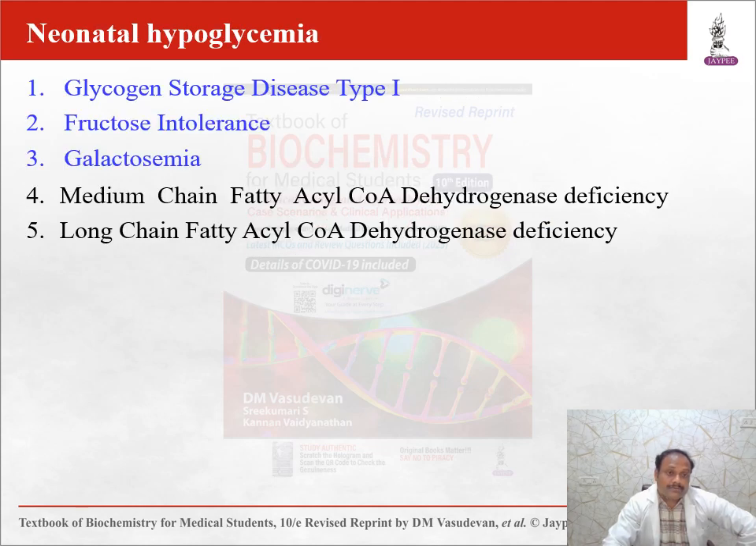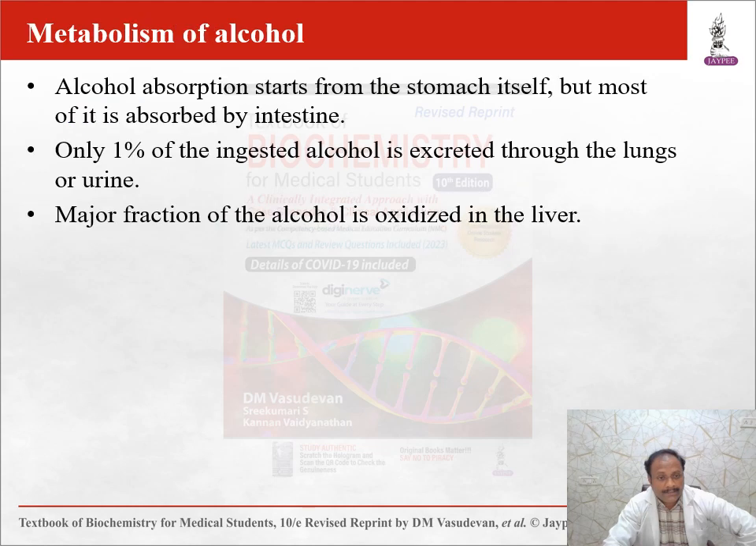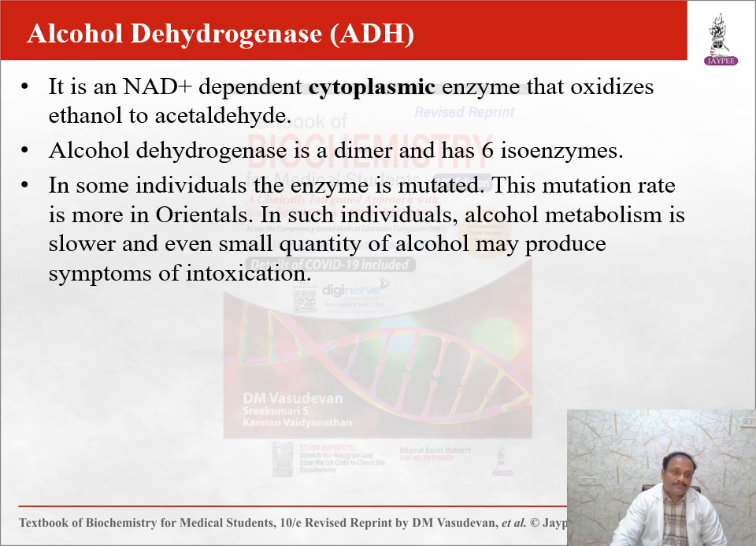Neonatal hypoglycemia is due to glycogen storage disease type 1, fructose intolerance, galactosemia, medium chain fatty acyl-CoA dehydrogenase deficiency, and long chain fatty acyl-CoA dehydrogenase deficiency. Now, metabolism of alcohol. Alcohol absorption starts from the stomach itself, but most of it is absorbed by the intestine. 1% of ingested alcohol is excreted to the lungs or urine. Major fraction of alcohol is oxidized in the liver.